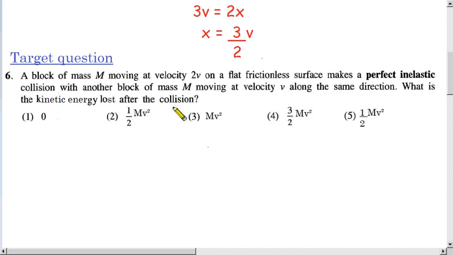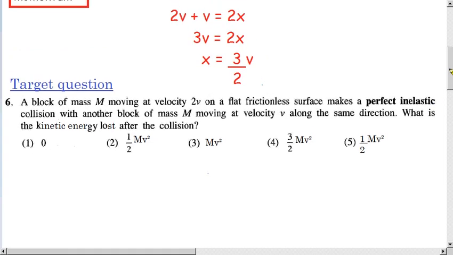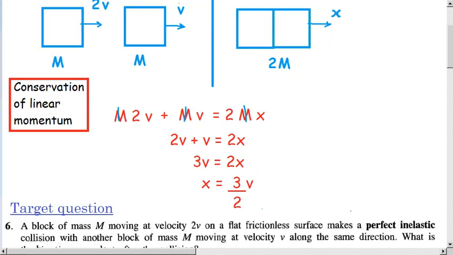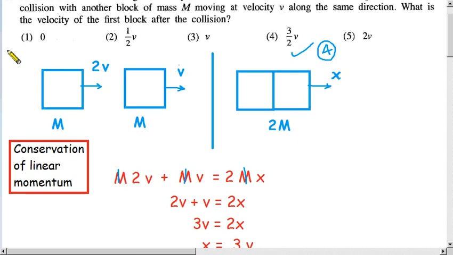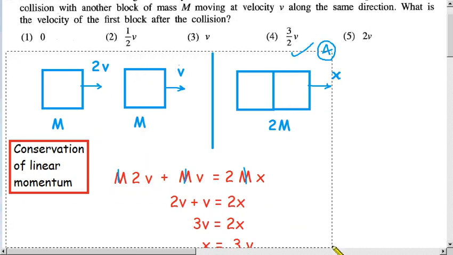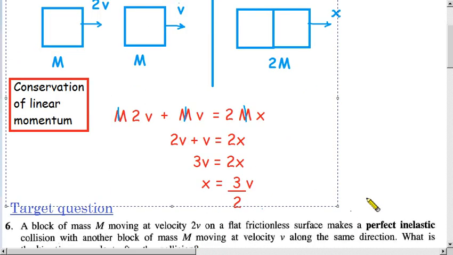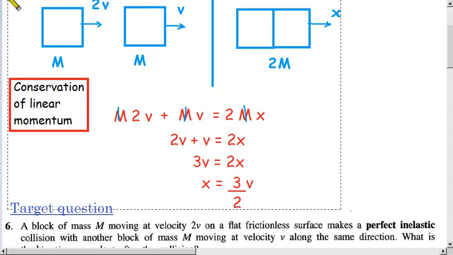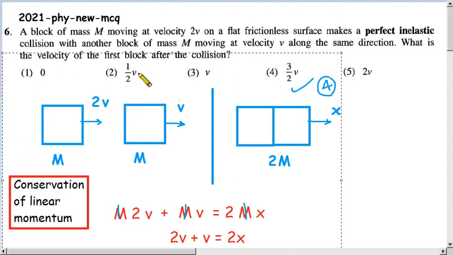So let us try to solve this. There are answers here like this. First, what we have to do is find out the velocity, the same way as we did previously. So I just copy down this part.